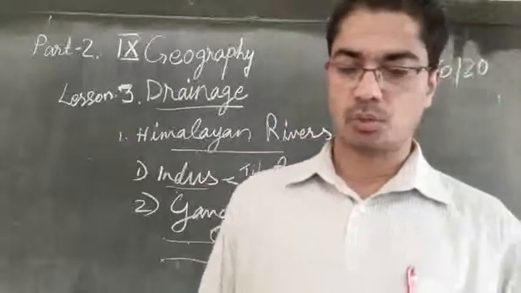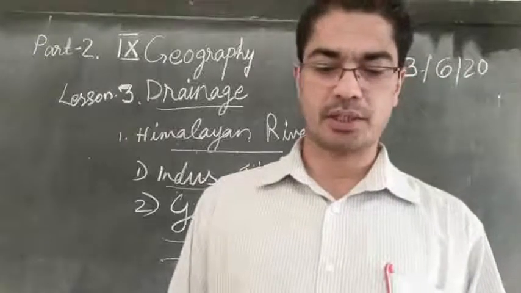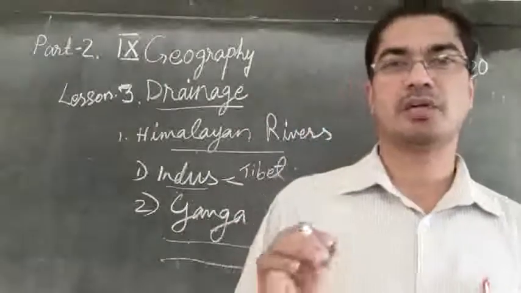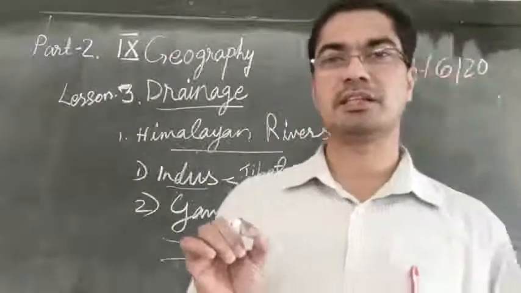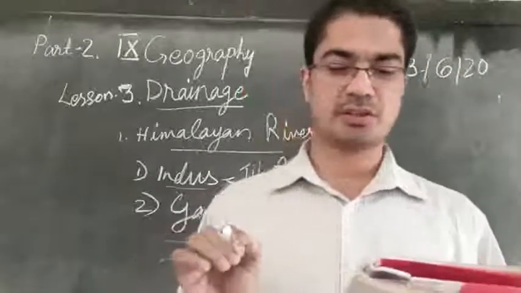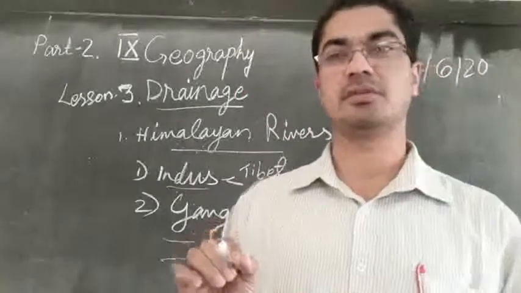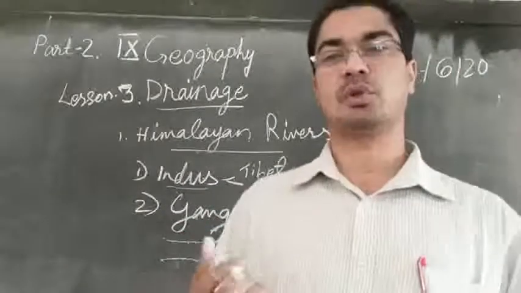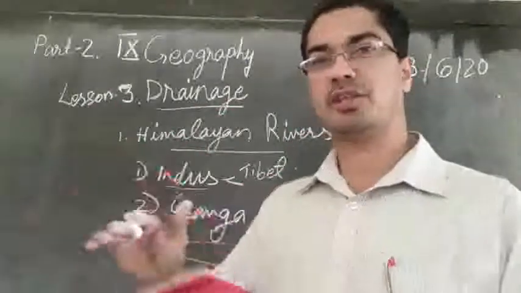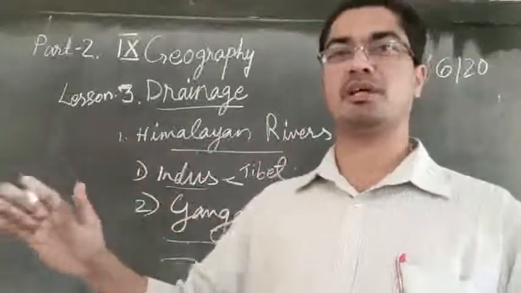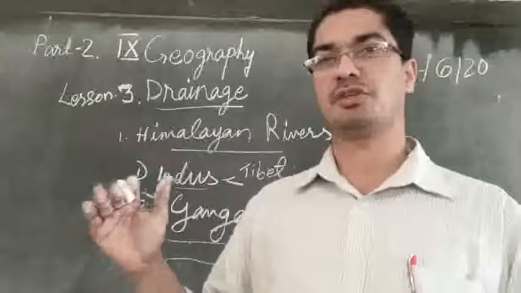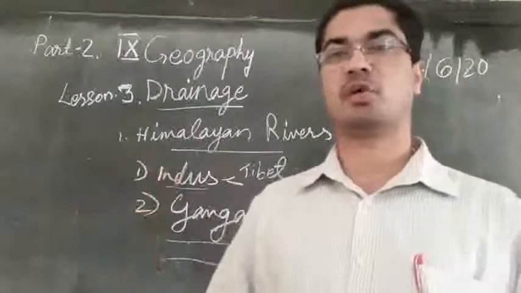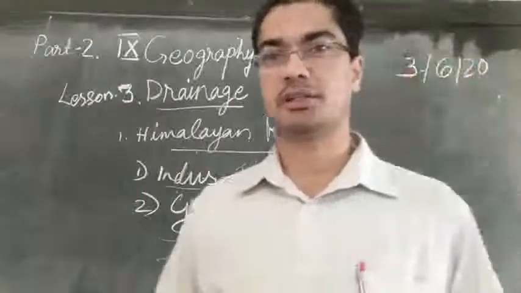And it is the world's largest and the fastest growing delta. It is also the home of the Royal Bengal tiger. So we can underline that this delta, the Sundarban Delta, is the fastest growing delta in the world. Because the Ganga River brings a lot of alluvial soil, it keeps depositing, and the delta is becoming bigger and bigger. The area is becoming bigger and bigger, so it is growing very fast. That means it is carrying a lot of soil because of the force of the water. It is able to bring a lot of water.